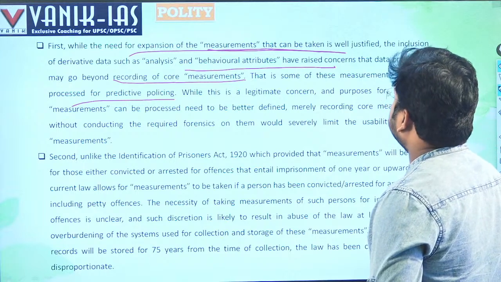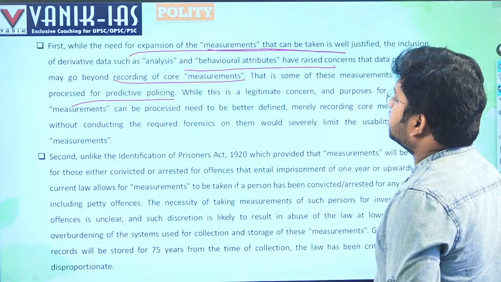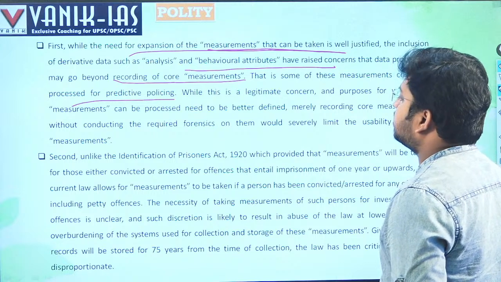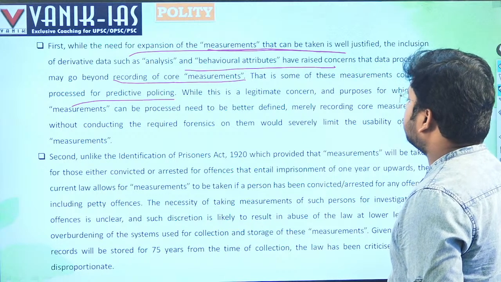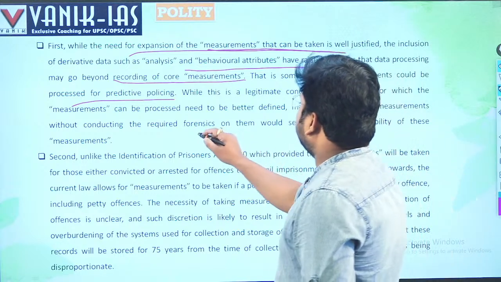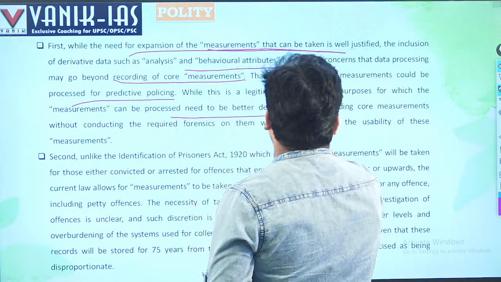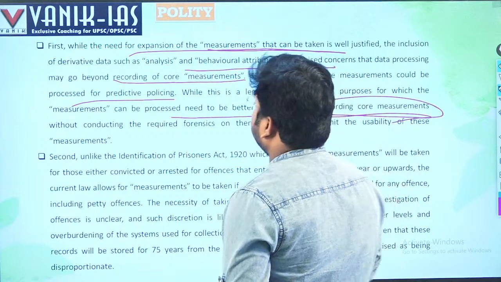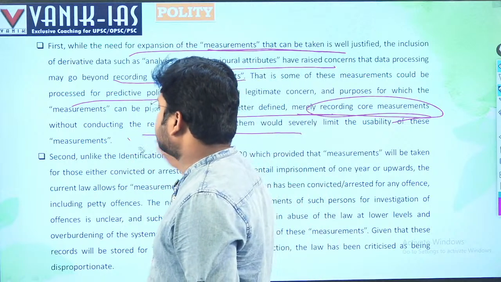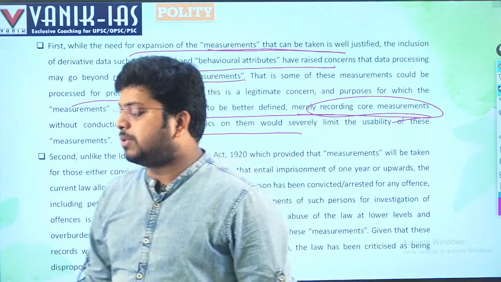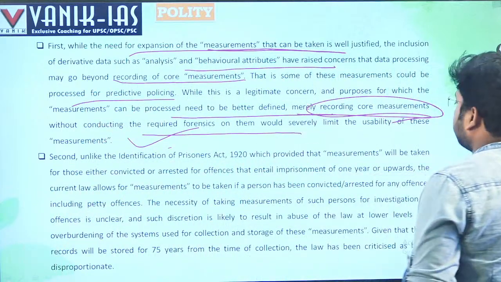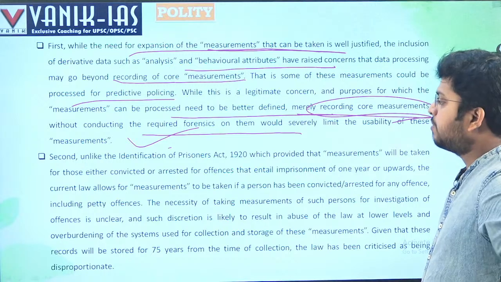While this is a legitimate concern, the purposes for which the measurements can be processed need to be better defined. Merely recording core measurements without conducting the required forensics on them would severely limit the usability of the measurements. So we have to develop the forensic system as well. Without developing the forensic system, it will be almost useless, right? So that's the parallel development of other technological advancements with respect to criminal procedure.